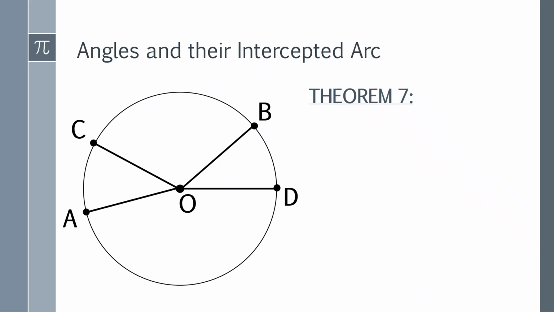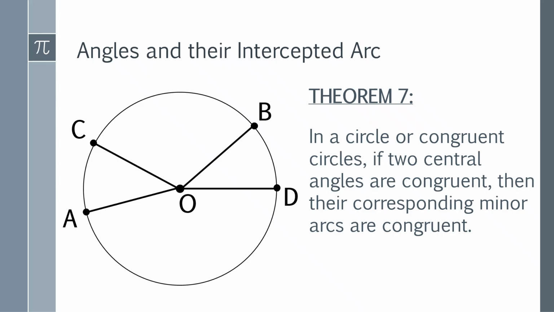Let's move on to theorem number 7. In theorem number 7, in a circle or congruent circles, if two central angles are congruent, then their corresponding minor arcs are congruent also. Okay? So if two central angles, meaning to say this is the central angles here, are congruent to each other, then their corresponding minor arcs, which is this one, are also congruent. Again, if two central angles are equal to each other, therefore, the measures of their intercepted arcs are also congruent.